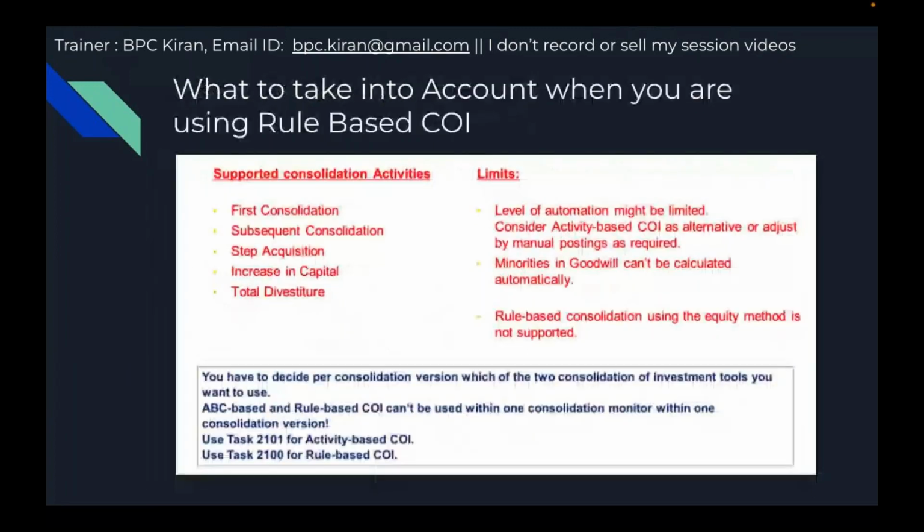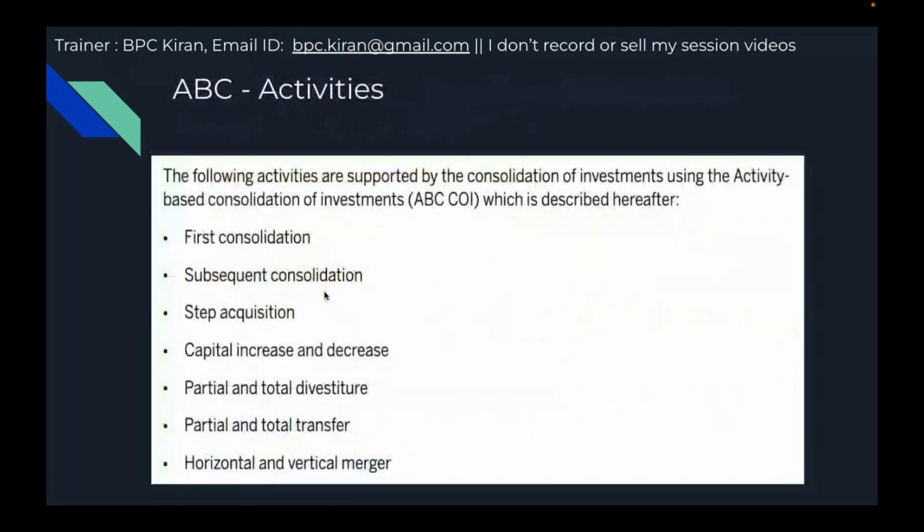Now, with rule-based these activities are possible. When I come to activity-based consolidation of investments: first consolidation, subsequent consolidation, step acquisition, capital increase or decrease, partial and total divestiture, partial and total transfer, horizontal and vertical mergers. Now you might have questions like what is step acquisition, what is capital increase, what is partial divestiture, what is total divestiture. In the next slides, I'm going to explain those.